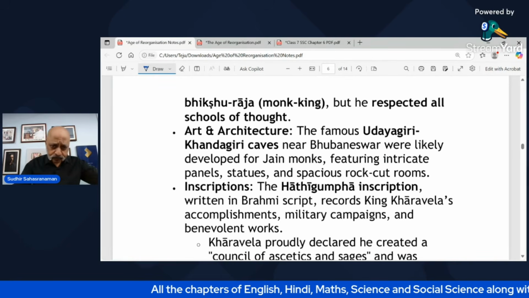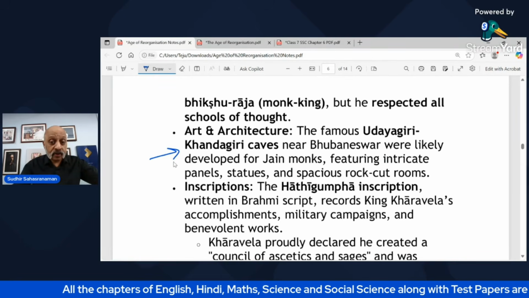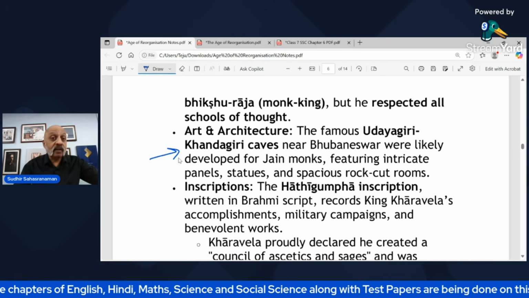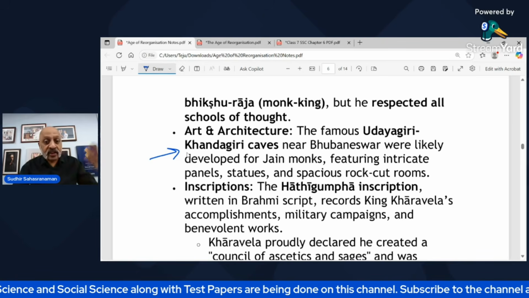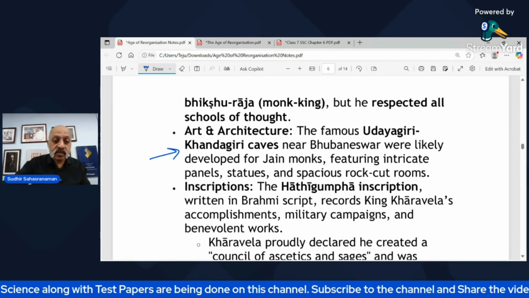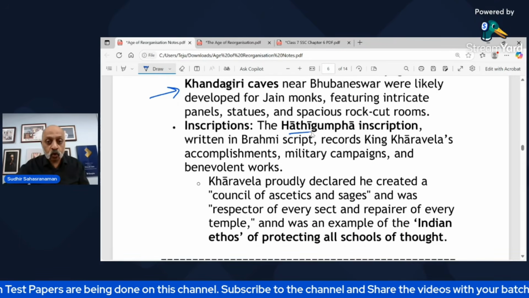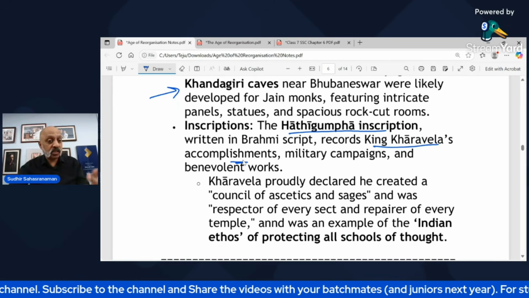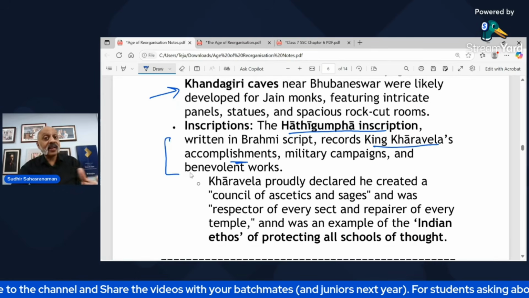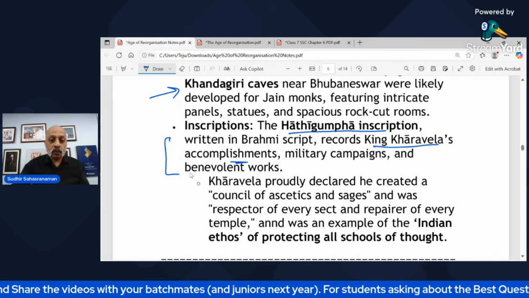Chedi dynasty. The Udaygiri caves, near Bhubaneswar, were developed for Jain monks, and they include a lot of statues and a lot of intricate work. The inscriptions are written in Brahmi script, the Hati Gumpa inscription, and it records Kharavela's accomplishments. This is important because it can come as a question in your question paper.